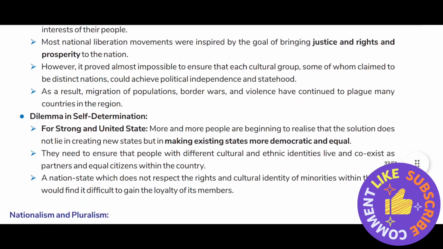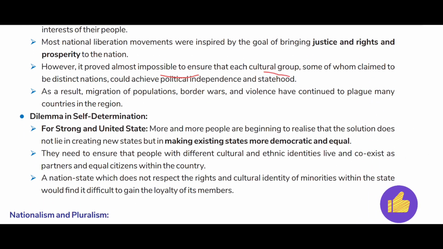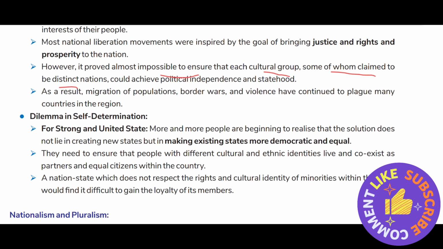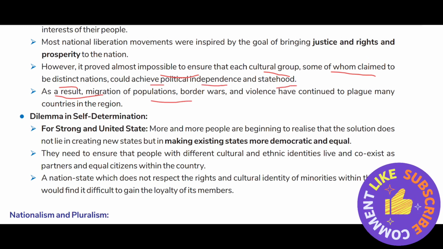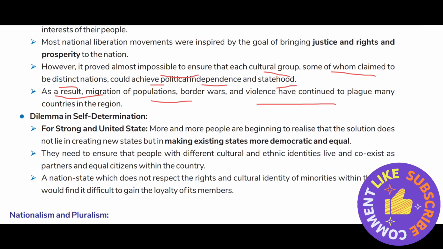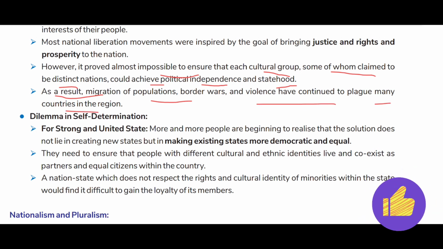However, it has proved almost impossible to ensure that each cultural group, some of whom claim to be distinct nations, could achieve political independence and statehood. As a result, migration of population, border wars, and violence have continued to plague many countries in the region.